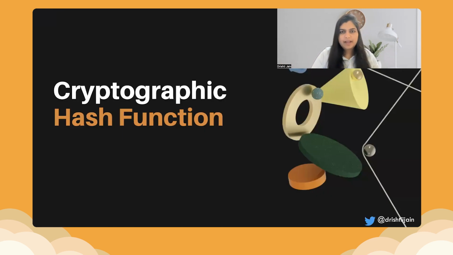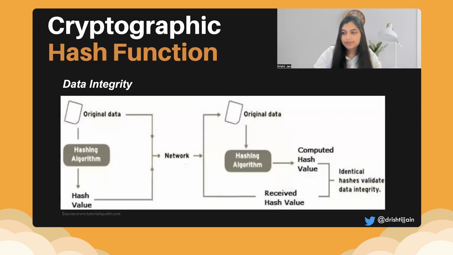Now, I've been talking a lot about cryptographic hash function, and that is what makes cryptography as well as especially blockchain so secure. So what exactly is a cryptographic hash function? You can think of it as a mathematical algorithm that maps data to a bit array of a fixed size. What this also helps is if we have, say, 100 transactions that we want to hash out, or if we have 10 transactions, but we want our output size to be the same because we are working on that output. So cryptographic hash function helps in doing that.